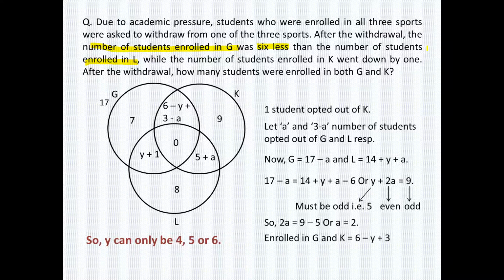Now the question is asking us that after the withdrawal, how many students were enrolled in both G and K. In G and K, we see the number of people is 6 minus Y plus 3 minus A. We already have Y as 5 and A as 2. By putting these values, I get the value of this number as 2. So this was a slightly lengthier question, but as I told you, there is another question based upon this. So it was worth doing.